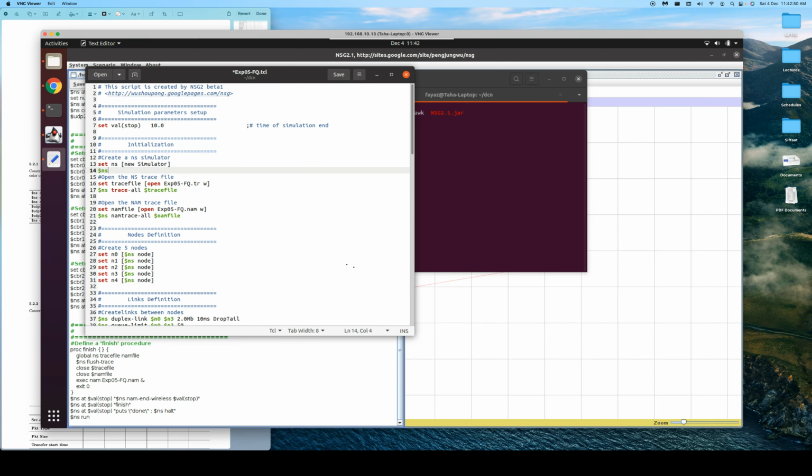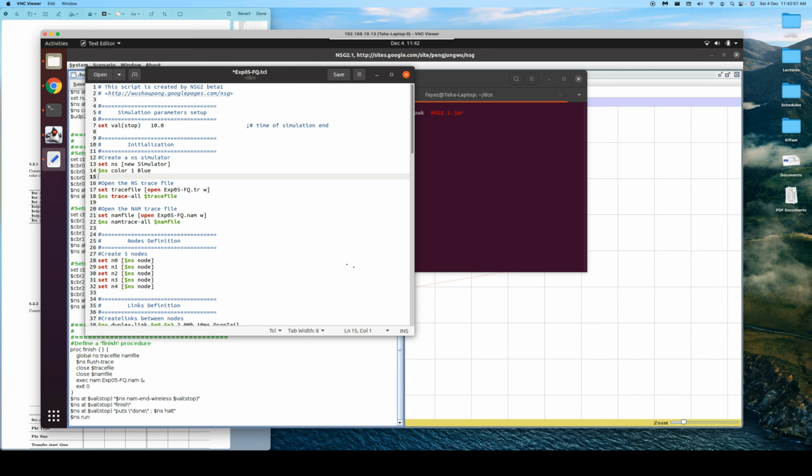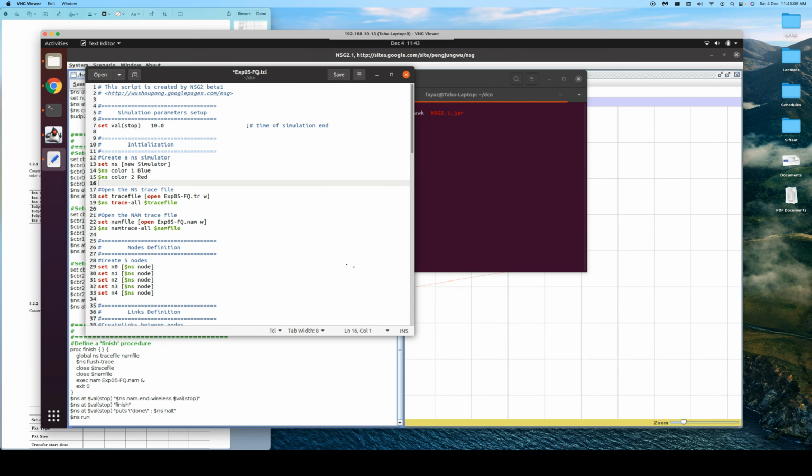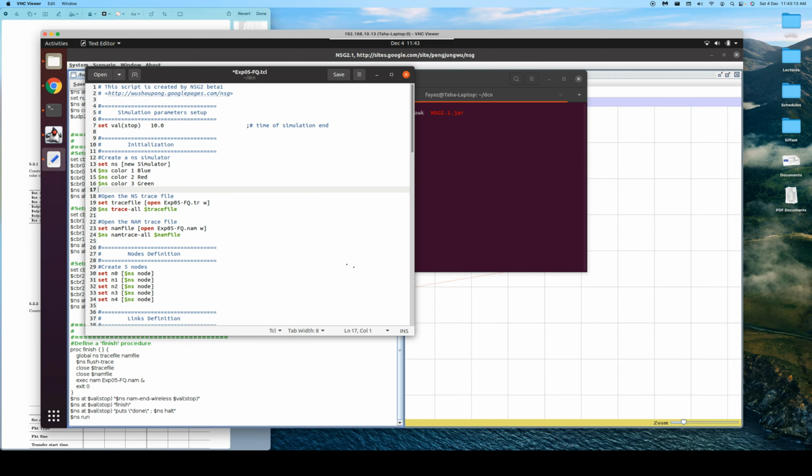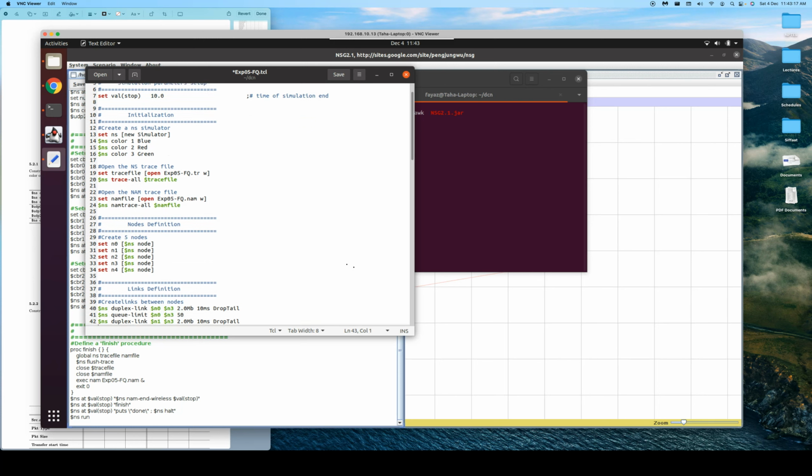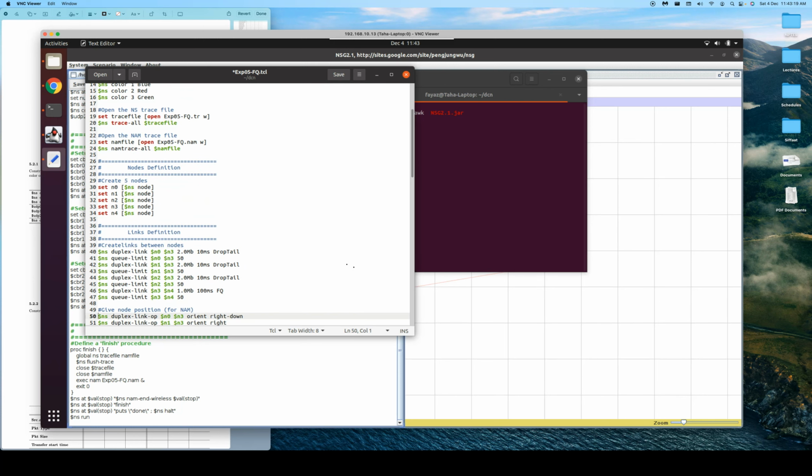So we tell the network simulator that color 1 is used for flow ID 1 with blue color, flow ID 2 with red color, and flow ID 3 with green color. And then let's give these flow IDs to each of those flows.